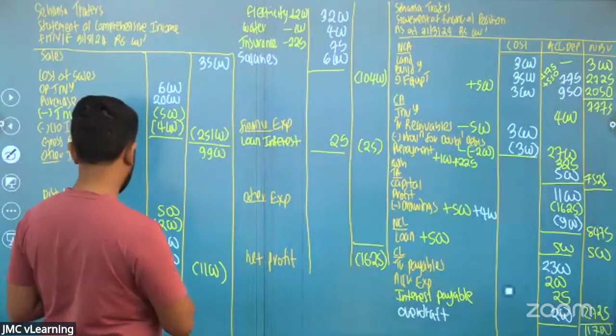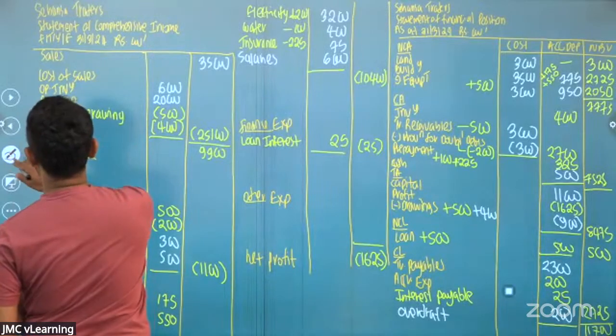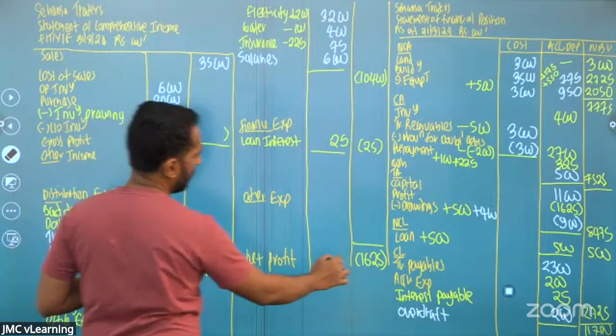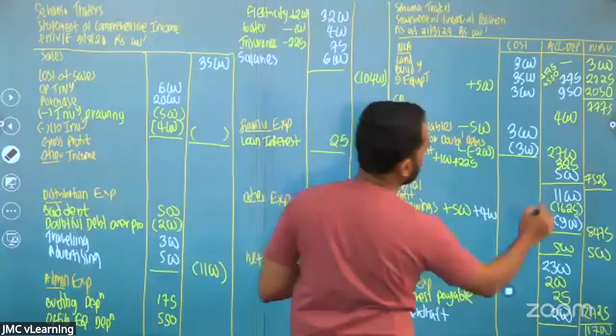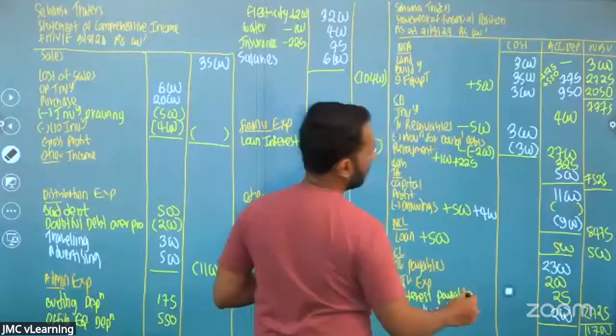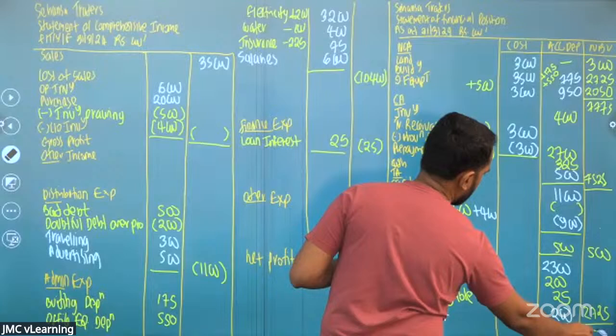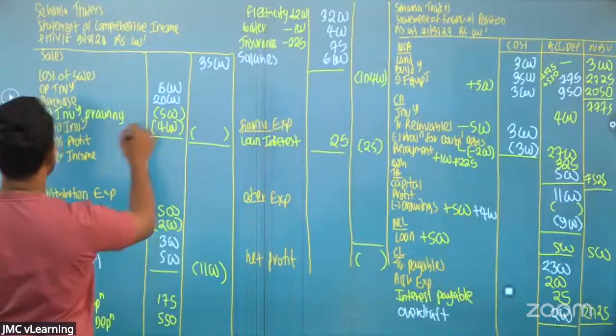Sorry, gross profit, I have made a mistake. Sorry for the inconvenience. Right. I have taken this as 400.